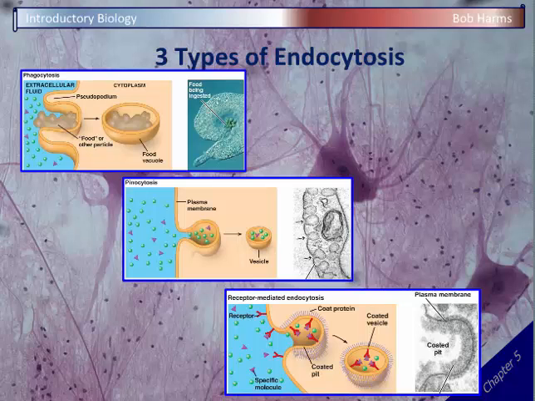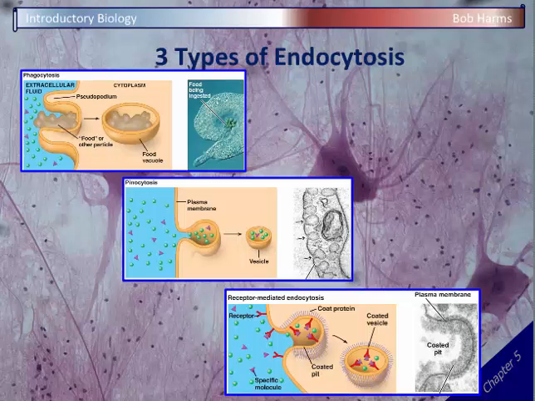And this is very specialized. And cells have these receptor proteins that stick out of the membrane. And these receptor proteins will bind to the specific chemical needed. In the diagram, the little purple triangles there. And so the cell will make a pit, but it's not going to pinch off the pit and form the vacuole until all of the proteins are full. And so once the proteins have bound up the chemical, then it will make the pit and pull it inside. And that's a way of ensuring that that chemical is going to be captured and actually brought inside.